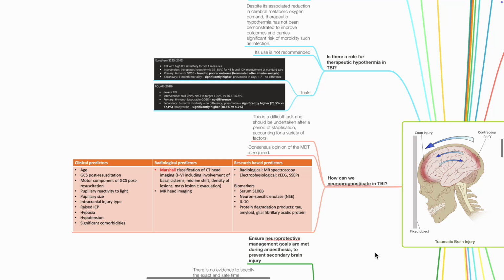Radiological predictors are based on Marshall classification of CT imaging and MR head imaging. Research-based predictors include MR spectroscopy, EEG, SSEP, and biomarkers such as serum S100B, NSE, IL-10, and protein degradation products such as tau, amyloid, and glial fibrillary acidic protein.